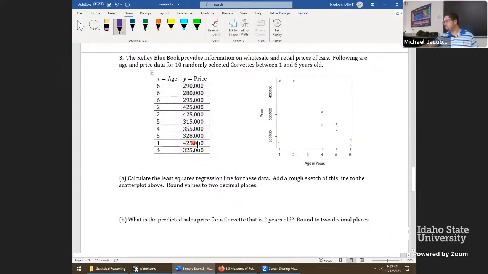And the price in dollars is, well, they're costly cars, they're sports cars. Some of them are a little bit more pricey. This is newer, so about $500,000 here. 6-year-old Corvettes, they're still pretty pricey. They hold their value for quite a while. That's kind of surprising, actually. So lots of context on this problem. It says, calculate the least squares regression line for these data. Add a rough sketch of the scatter plot above, and we'll round to 2 decimal places.